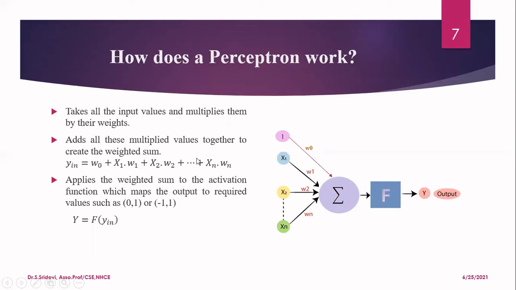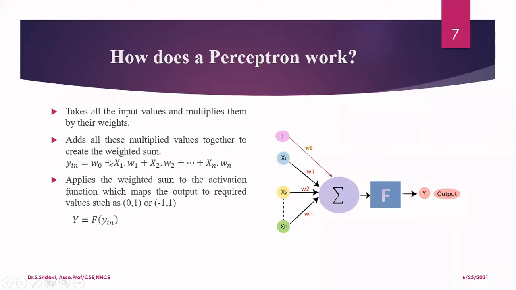Now, how is this perceptron going to work? I already told you, but let me summarize again. This perceptron is going to take all the input values and multiply the values with the weights. After that, it is going to add all the multiplied values together to create the weighted sum. So this is a weighted sum.